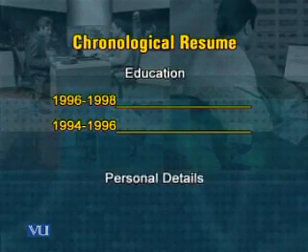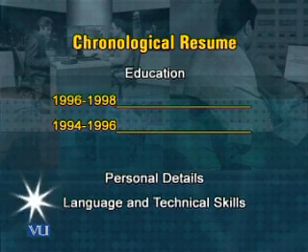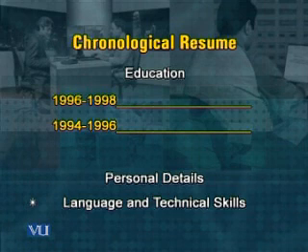Then you give personal details. Personal details tell more about you, and as we discussed, personal details are again optional. In some resumes you like to give them, and in some resumes you may avoid giving any personal details. And then you talk about any technical skill, language skill that you have. So this has language and technical skill.